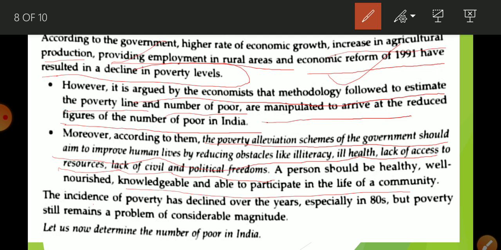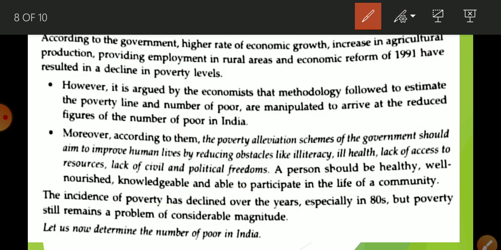The incidence of poverty has declined over the years, especially in the 80s, but poverty still remains a problem of considerable magnitude. Okay, no doubt, if you talk about 1947 and if you talk about today, there are changes, there are too many changes, but still 21.9% people are still living under the BPL. So this is a very challenging number.